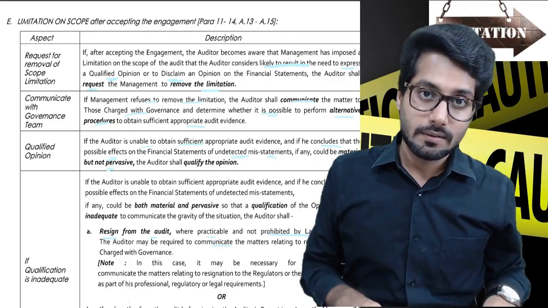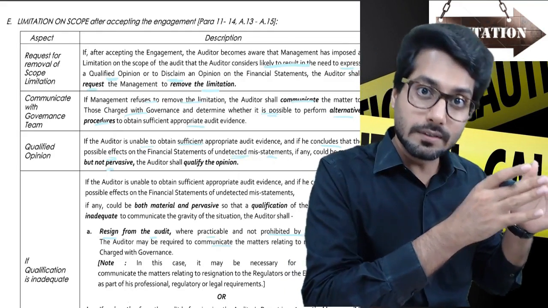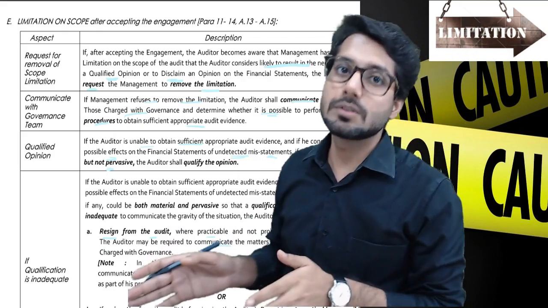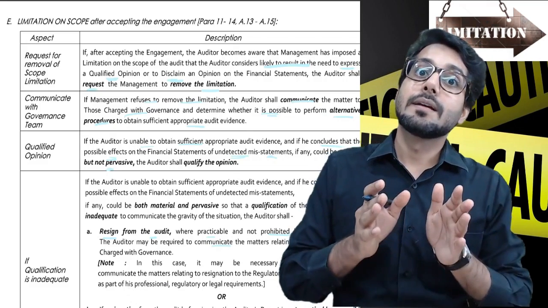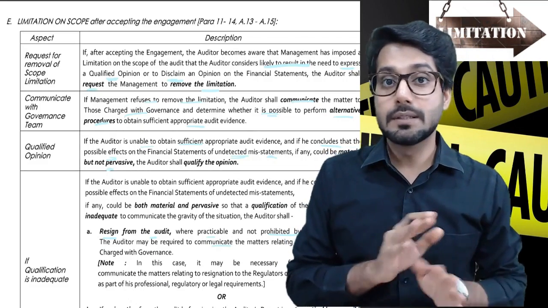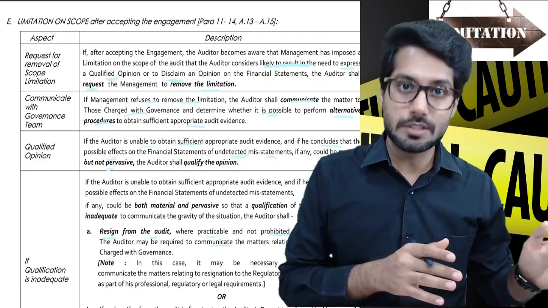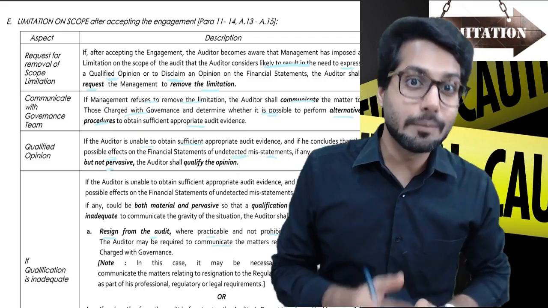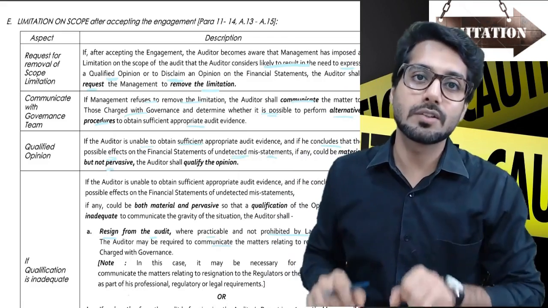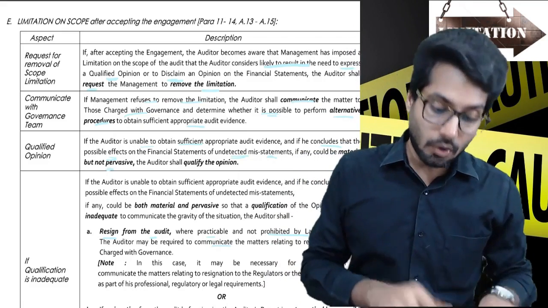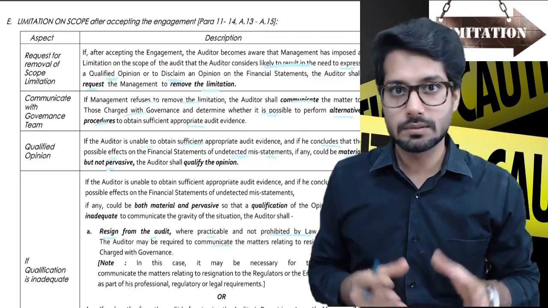You're getting my point? The previous one was related to branches. That was written in the terms of audit engagement. They didn't allow us to go there. Terms of audit engagement are changing, right? This time, the terms remain the same. Terms have not changed. They did not come to us to tell us that terms have to be changed. Now they are putting a limit on checking a certain area. They are not allowing us to check a certain asset. They are not allowing us to take an external confirmation from a big debtor.